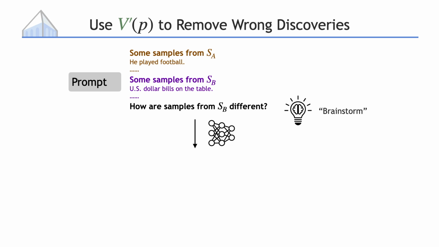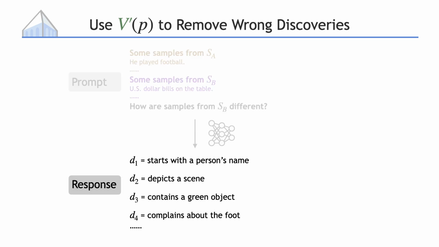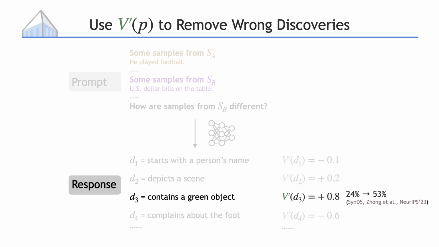The language model will then return a list of potential discoveries. Some may be hallucinated, but that's fine for the brainstorming stage. Later, we can filter out the bad discoveries using V prime. In this case, D3 is the best, and filtering with V prime increases the performance from 24% to 53% on our benchmark where we know the ground truth.